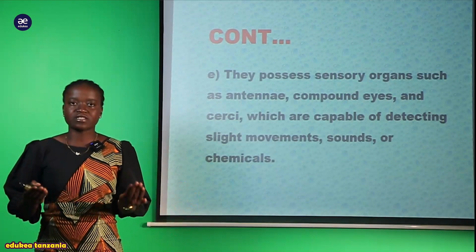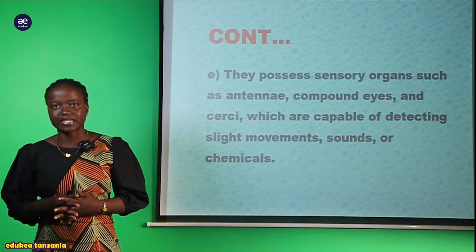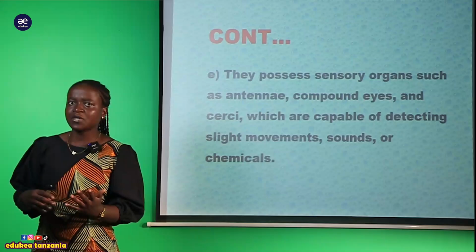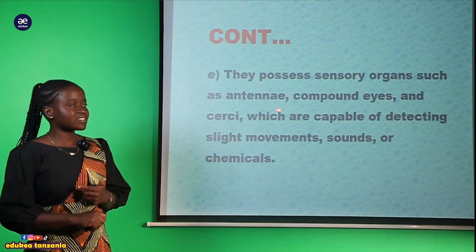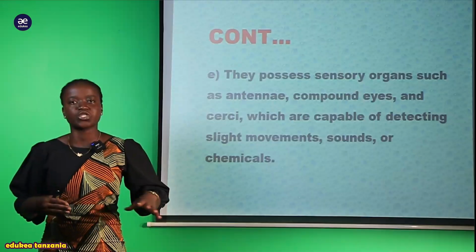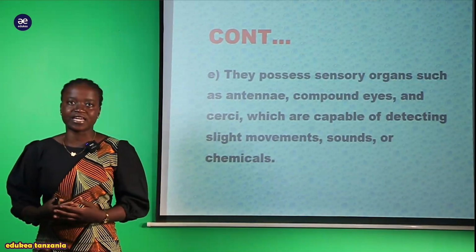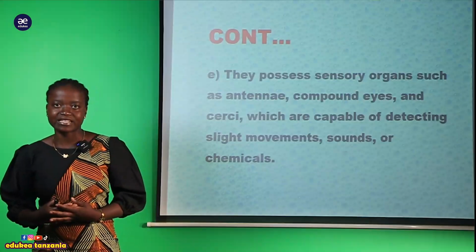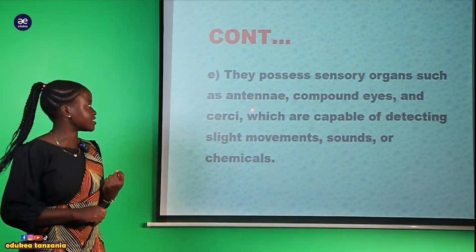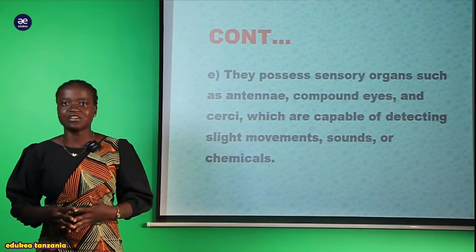For example, we have seen the Crustacean. We have seen the class Insecta, class Chilopoda, and so on. All of them, they possess antenna. This antenna ndiyo ambayo inawasaidia hawa organism to detect any changes which are occurring within the environment. So if they are nearby their enemies or their predators, it is easy for them to escape is due to the presence of this antenna ambayo inawasaidia hawa organism to live within the environment.